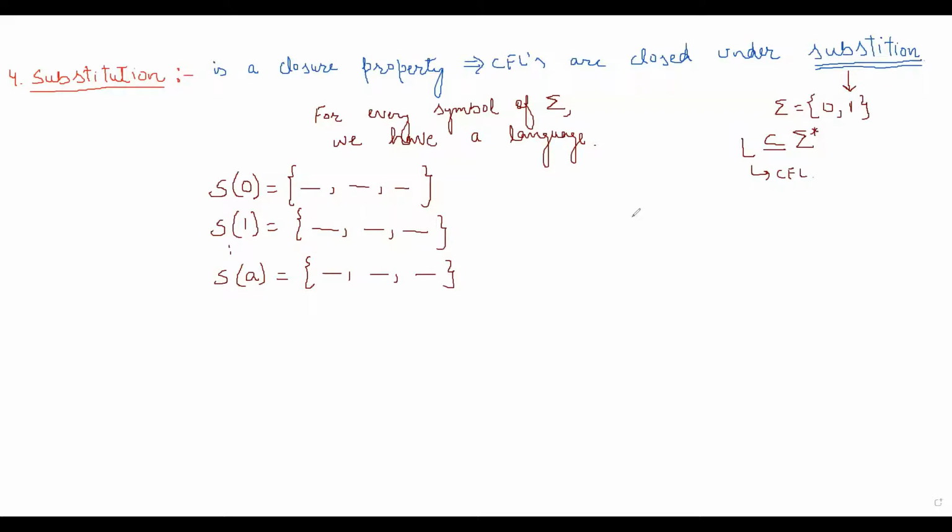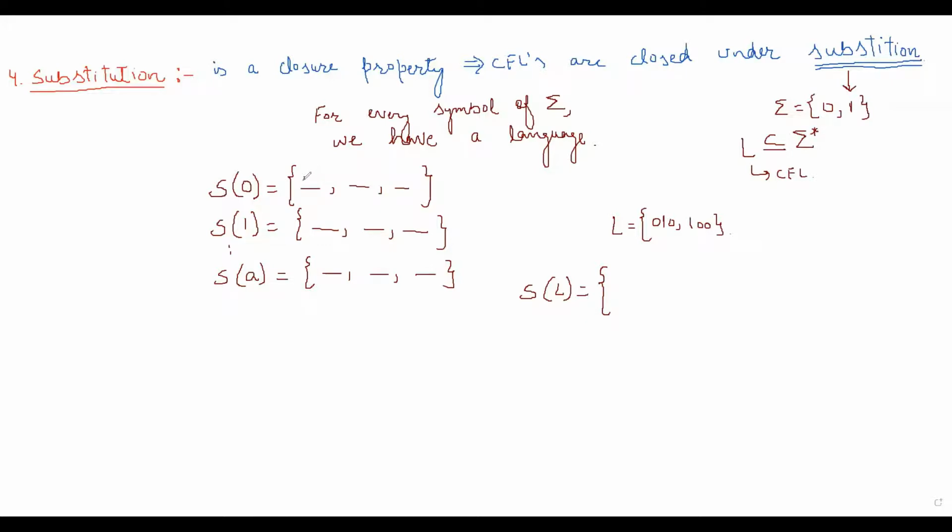Let's suppose we have a language L with the following strings. Then S of L will be a language containing the following strings.